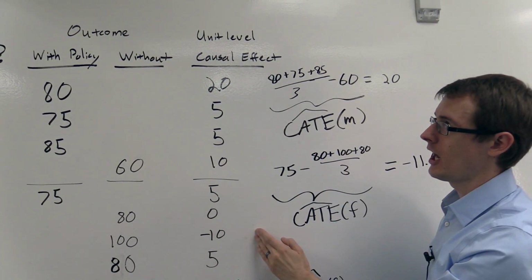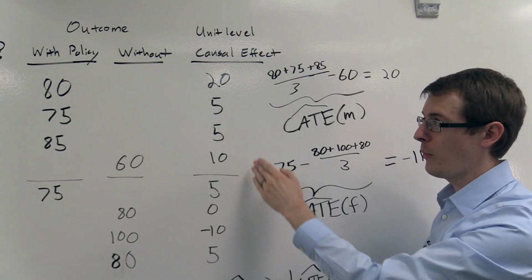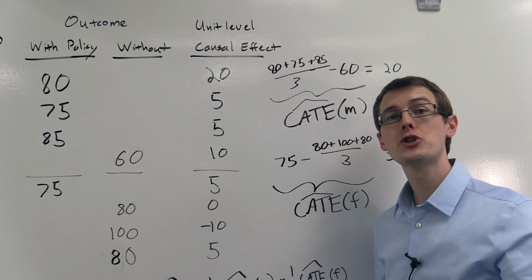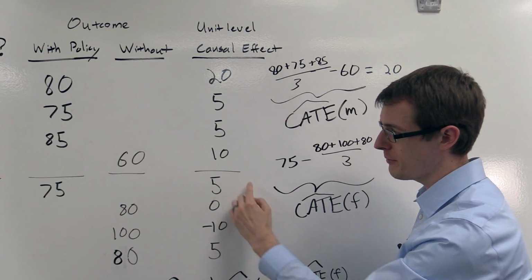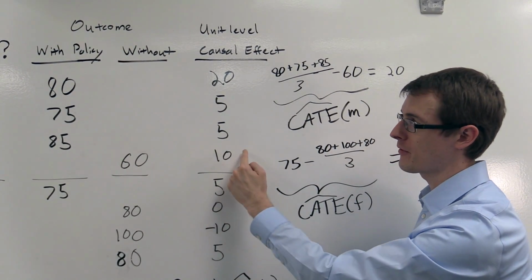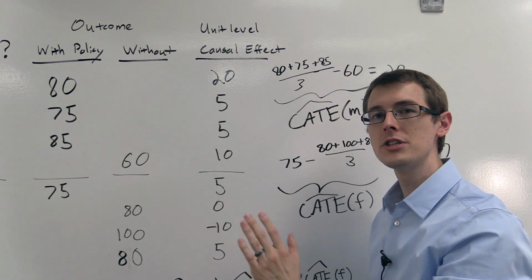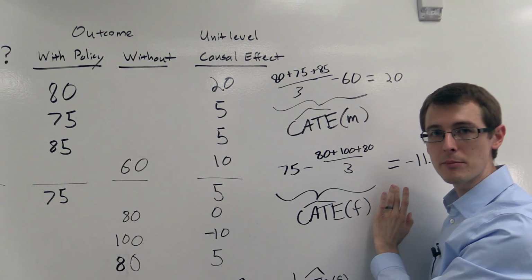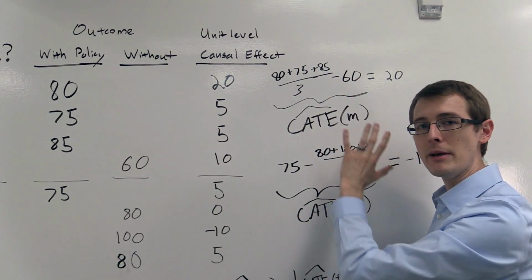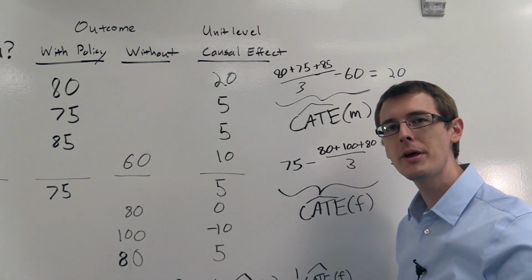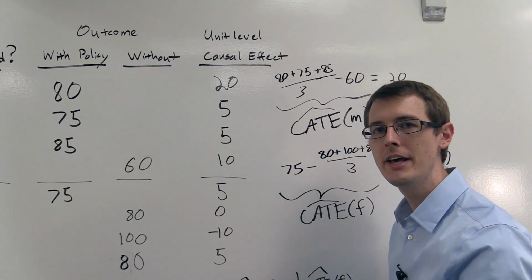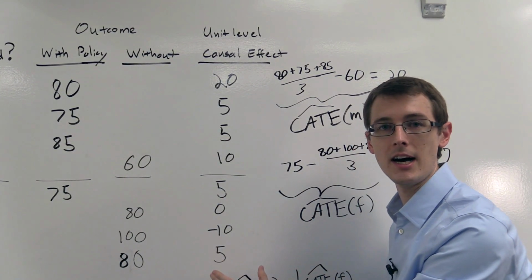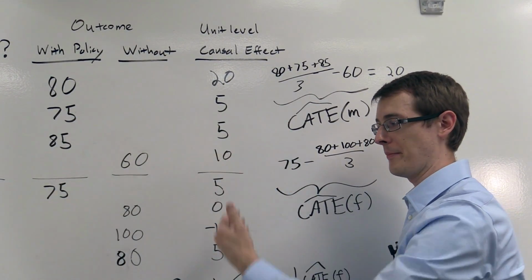Now, over here in this column, I've shown the unit level causal effects. With this, we don't see in our data, but with these numbers, if we knew them, we could compute the true conditional average treatment effect. For females, it's just the average of these 4 numbers, and for men, it's just the average of these 4 numbers. Now, those numbers aren't going to exactly equal this number here for men and this number here for women, because these are just estimates. But if we had more and more people in our data set, if we added more men and more women, then this number would slowly get closer to the average of the numbers in this column for females, and likewise for men.